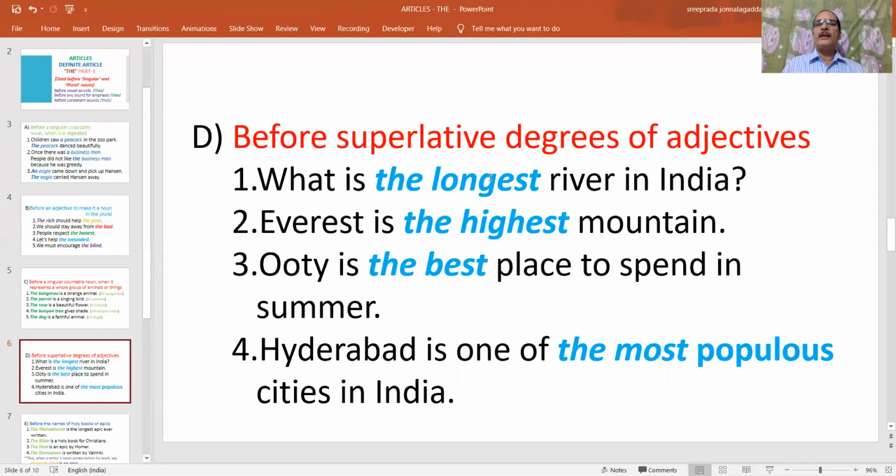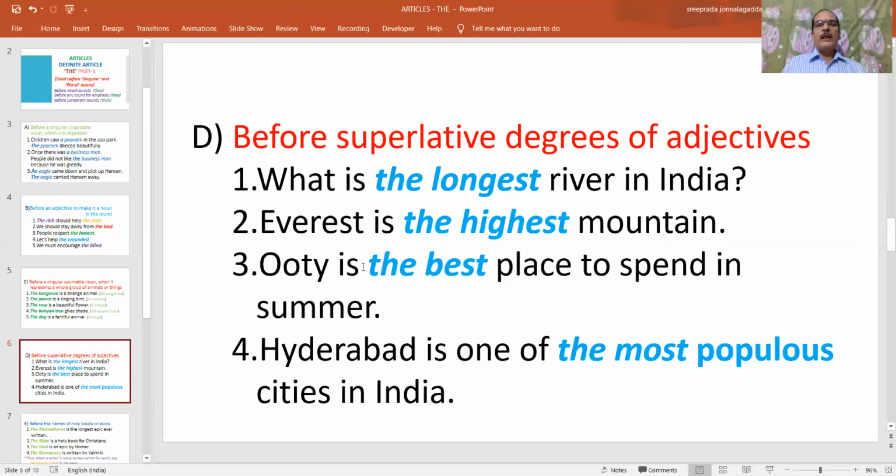That's why before longest we place the: the longest, the shortest, the biggest. Everest is the highest mountain. High, higher, highest. So highest is the superlative degree of high, and that's why we place the before it.